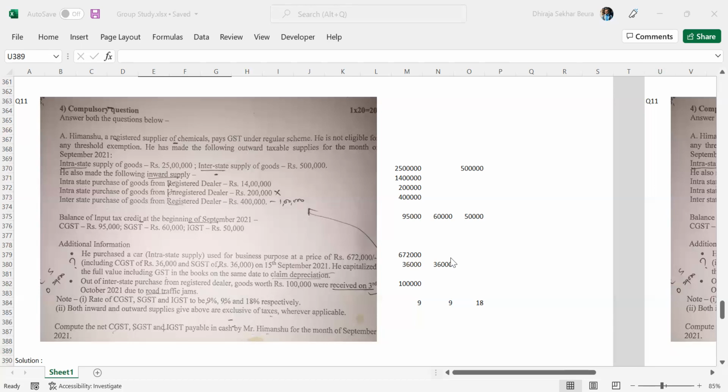Yes, indeed. So the third one is whoever has to pay tax in the reverse charge, they are also compulsorily required to register themselves. Earlier also this reverse charge concept had come when we were discussing input tax. Reverse charge came into picture. What is this reverse charge? Let me just revise that concept quickly.